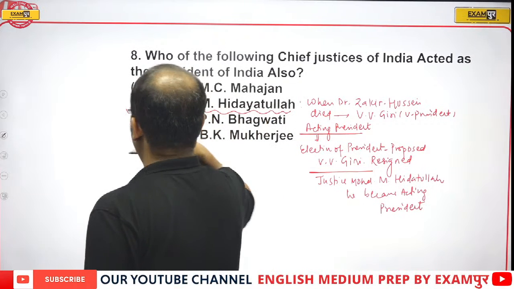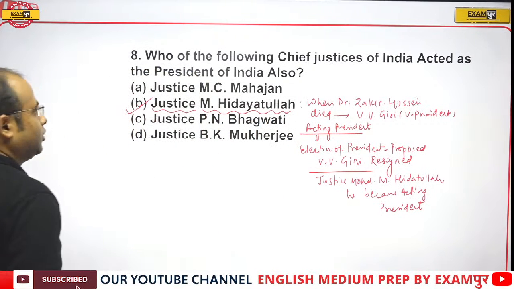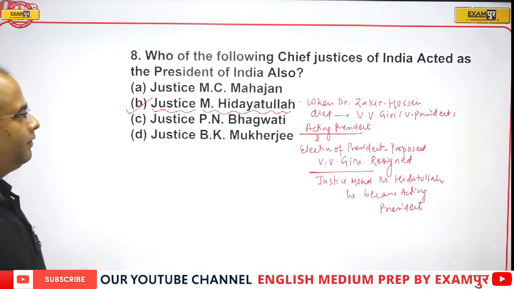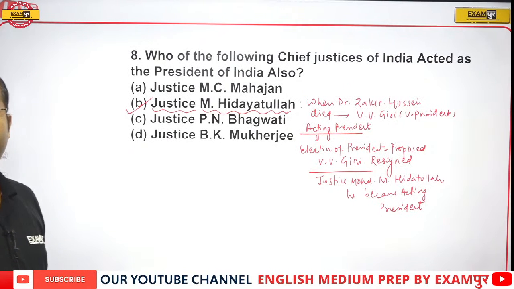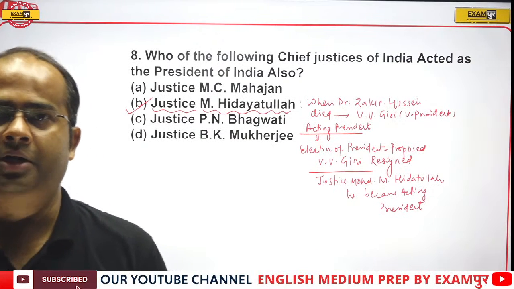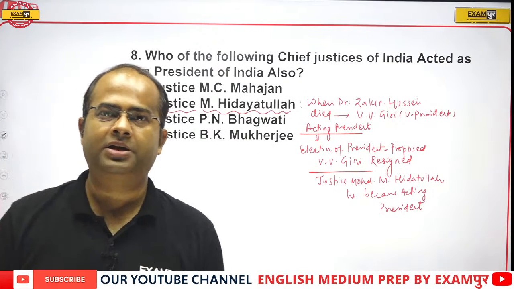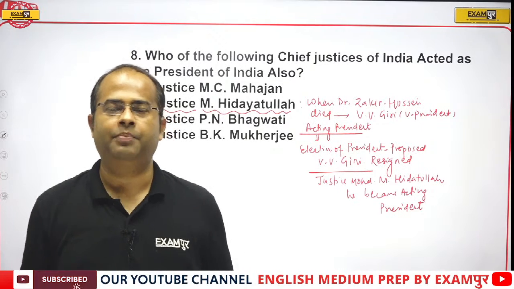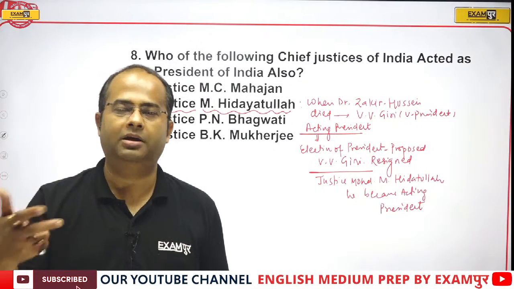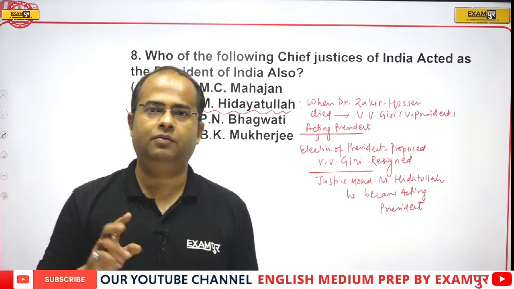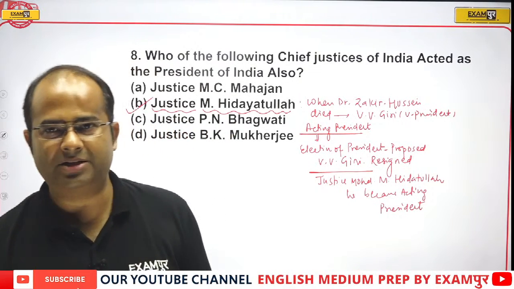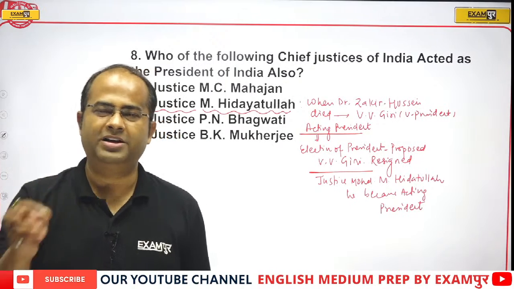So correct answer will be, guys, option B, that is Justice Muhammad M. Hidayatullah, he became the acting president when Dr. Zakir Hussain died. V.V. Giri was the vice president of India at that time, so he became the acting president. Now, when election of the president was being announced by Election Commission of India, Mrs. Indira Gandhi nominated V.V. Giri as the presidential candidate against Neelam Sanjeeva Reddy. Now, once the election was there, V.V. Giri had to resign from the post of vice president. So president had died, vice president resigned.